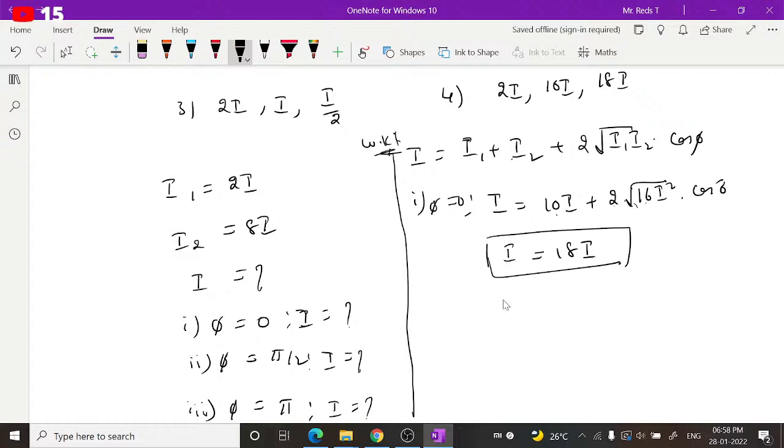So obviously once you get this, if you come across only one option having the first intensity as 18I, you can directly tick that. Otherwise, if you want a little more clarity, you have to take the second case also.